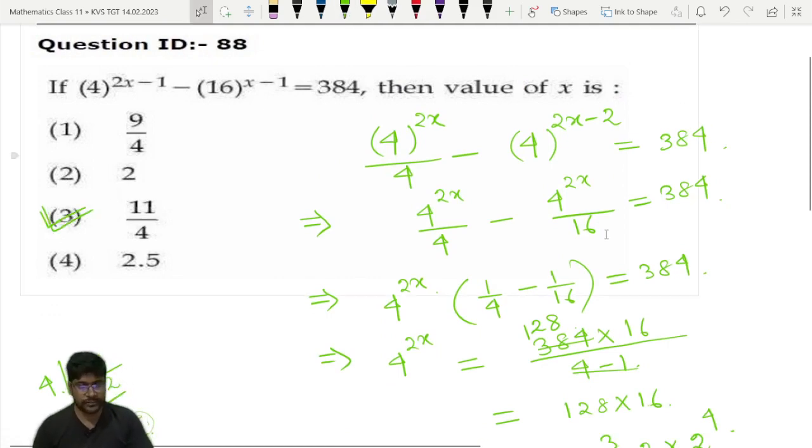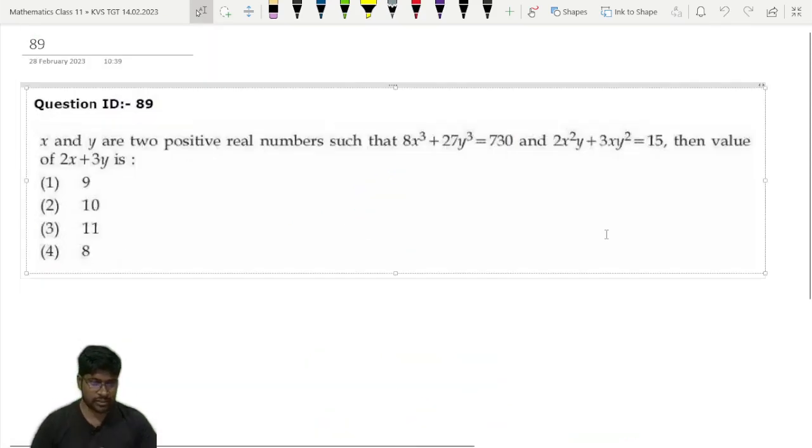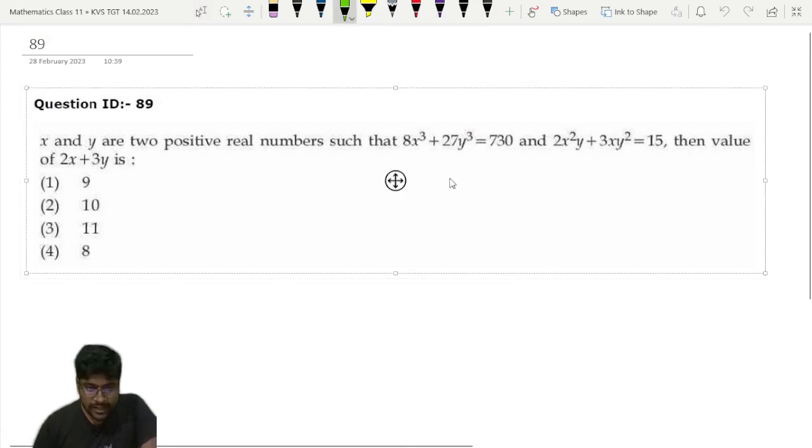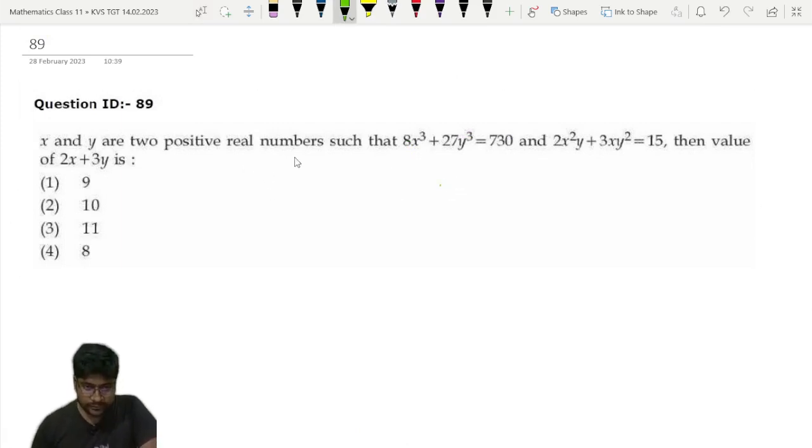Okay, for this question. So let's move to the next question, question number 89. x and y are two positive real numbers such that 8x cube plus 27y cube is equal to 730 and 2x square y plus 3x y square is equal to 15. Then we have to find the value of 2x plus 3y.